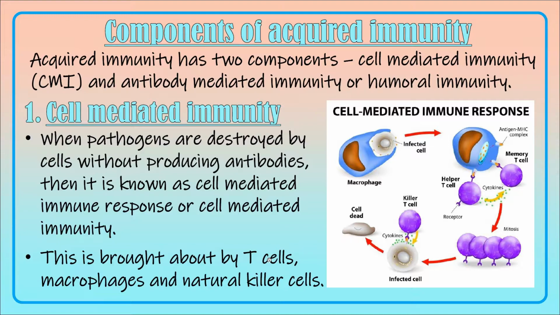Components of the acquired immunity. Acquired immunity has two components. They are cell-mediated immunity and antibody-mediated immunity. This antibody-mediated immunity is otherwise called humoral immunity. What is this cell-mediated immunity?